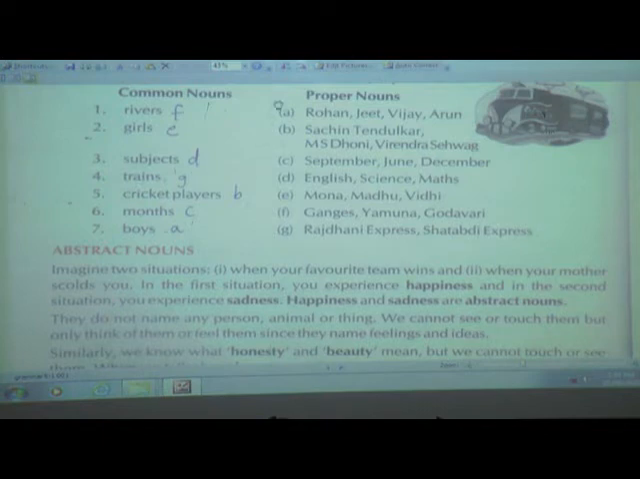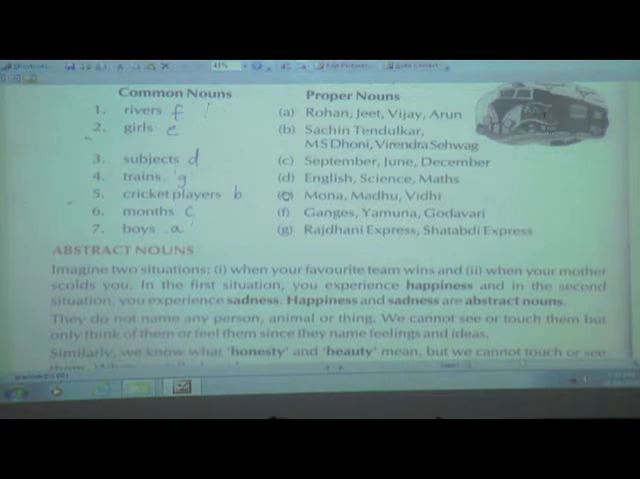Next, trains. The names of the trains are Rajdhani Express and Shatabdi Express. These are the two special names of the trains. If you take the next one, cricket players, you can find Sachin Tendulkar, MS Dhoni and Virendra Sehwag. These are the special names of Indian cricketers. Cricket players is the common noun, and the special names are Sachin Tendulkar, MS Dhoni and Virendra Sehwag.